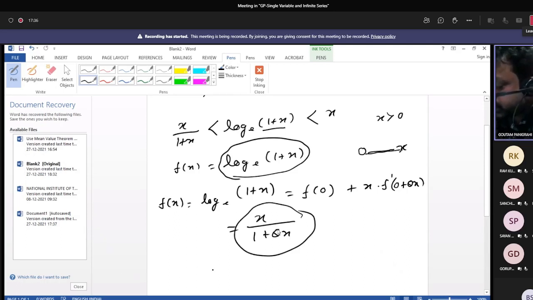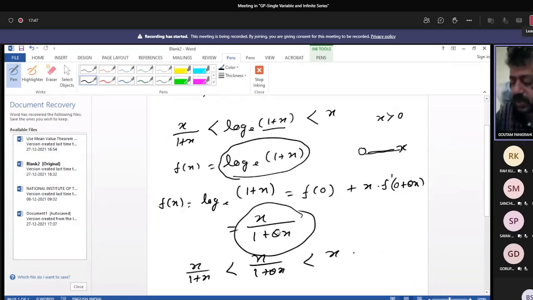So already we have shown that x by 1 plus x is less than x by 1 plus theta x, which is less than x, because it is x by 1. Now this quantity is highest, this quantity is next highest, and where there is no quantity added, it is 0.